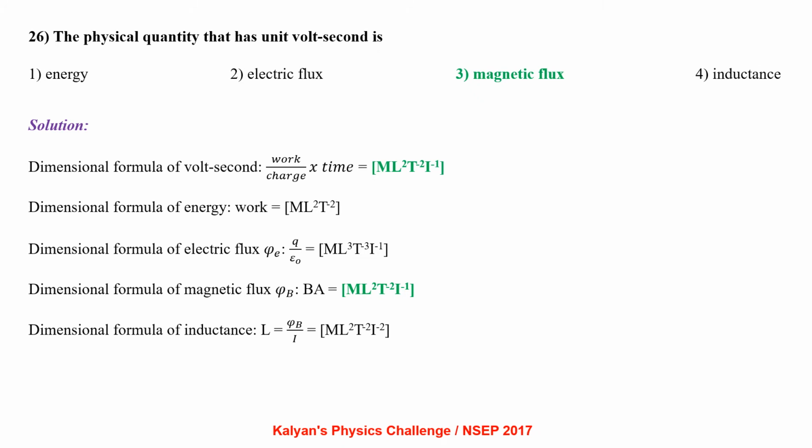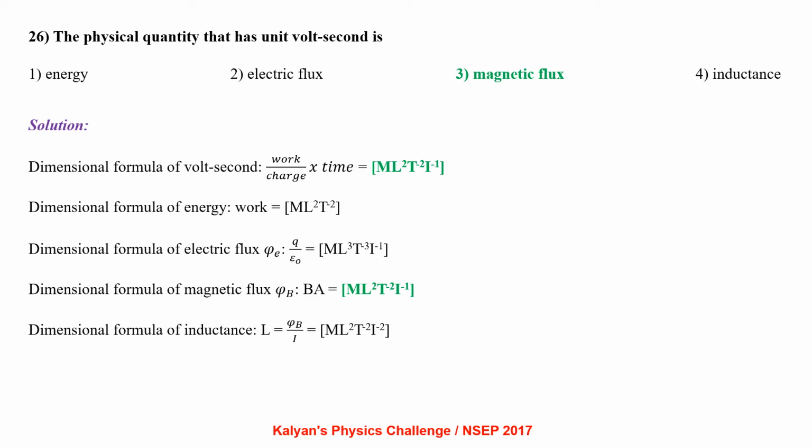The physical quantity that has unit of volt second is? Let us go by option verification method. Dimensional formula of volt second. Volt can be written as work by charge, so its dimensional formula is M L squared T power minus 2 I power minus 1. Dimensional formula of energy is nothing but that of work, so M L squared T power minus 2.